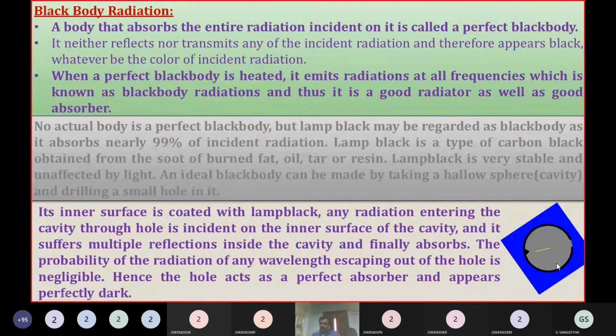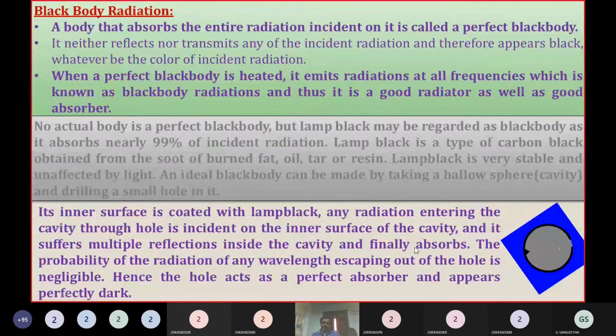That inner surface is coated with carbon or lamp black. So the reflected light is absorbed by the lamp black. If any light remains, it is again absorbed by another surface. Like that it is absorbed inside the black body.